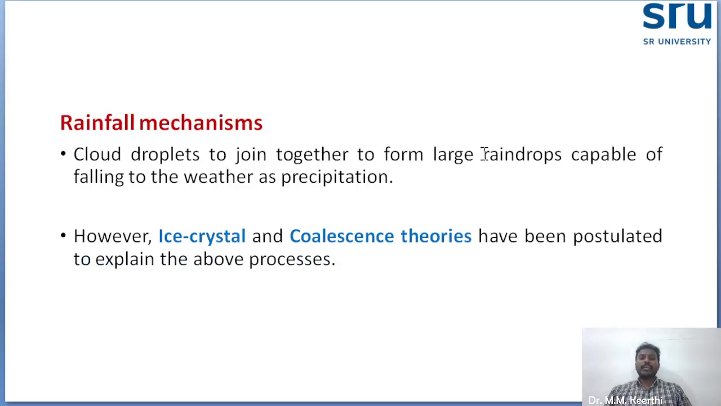Okay, next, what are the rainfall mechanisms? The rainfall mechanism is simple. It is the formation of cloud droplets that join together. The size of the particle, which is the raindrop size, will increase and it will fall through the atmosphere to the ground in the form of precipitation. However, the ice crystal and coalescence theories have been put forward to explain the above process.